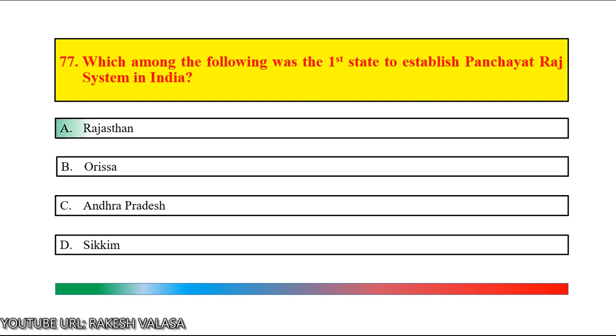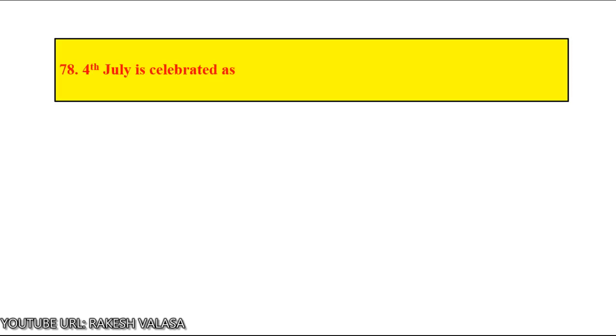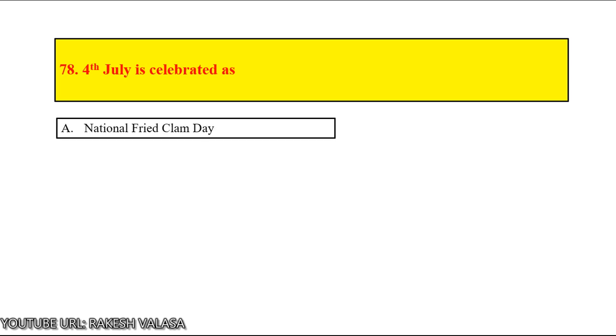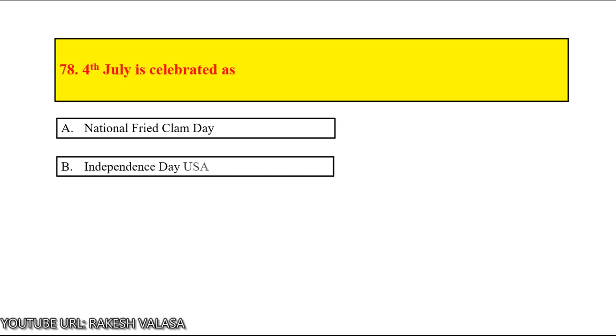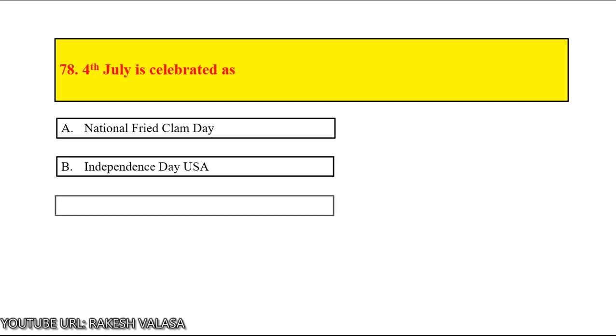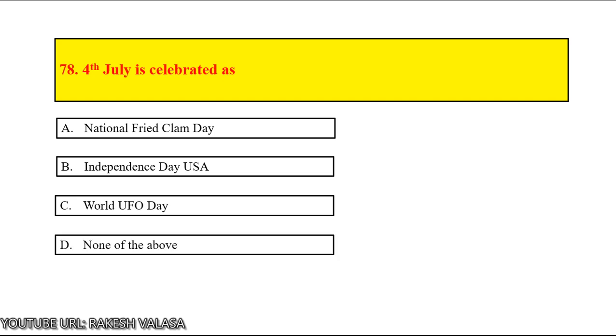Time up. The answer is Rajasthan. Rajasthan was the first state to establish Panchayat Raj System in India. Question number 78. 4th July is celebrated as option A National Fried Clam Day, option B Independence Day USA, option C World UFO Day, option D none of the above. Let us count on start.